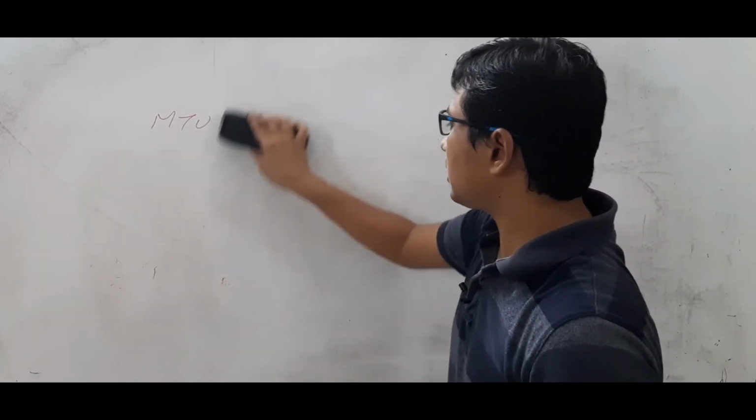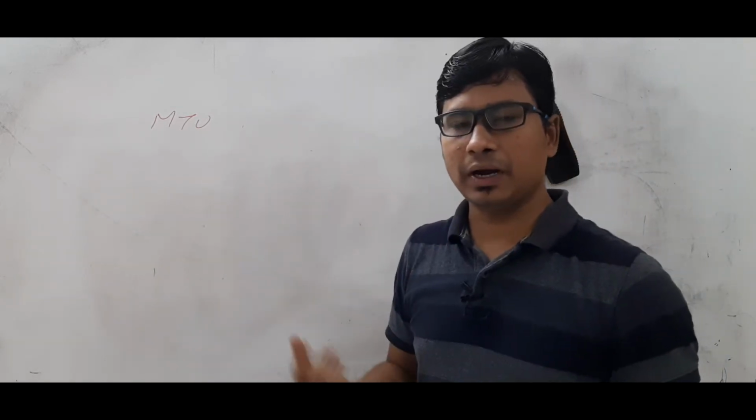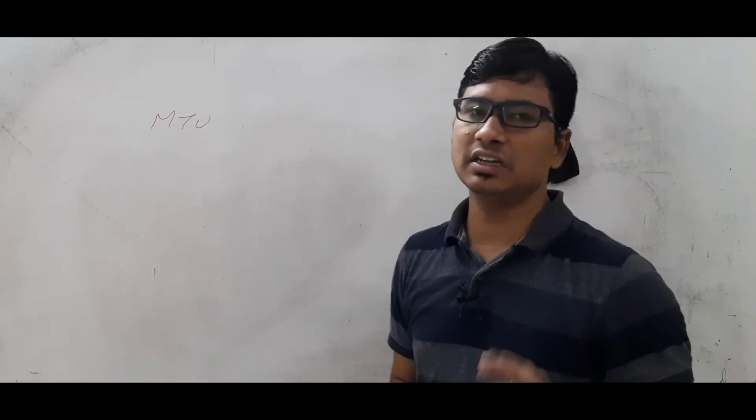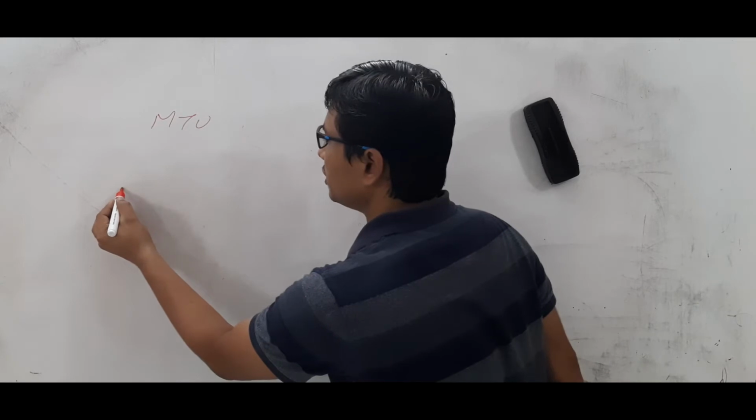Now we will try to find the MTU of the entire path, and then we will find the minimum value. How it can be done is with the help of ICMP packets. Now let me discuss how it will be done.